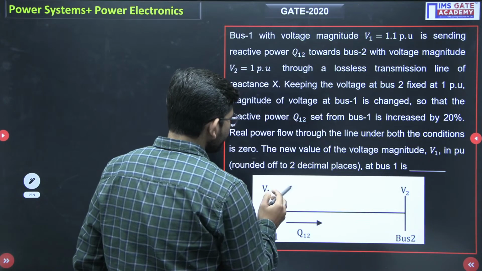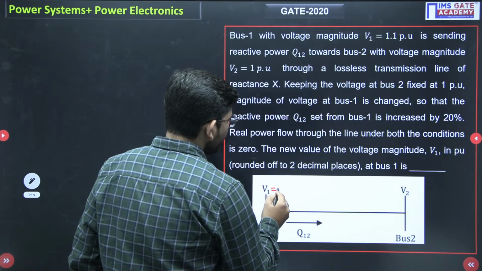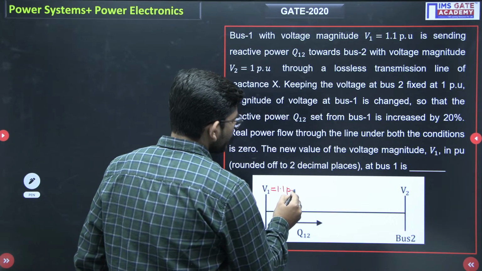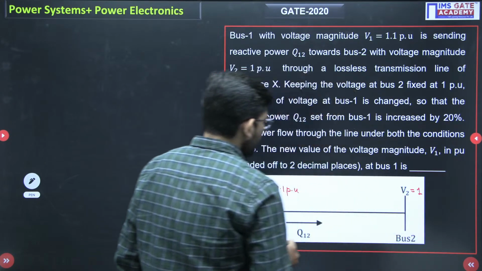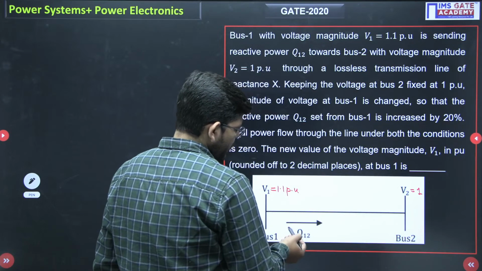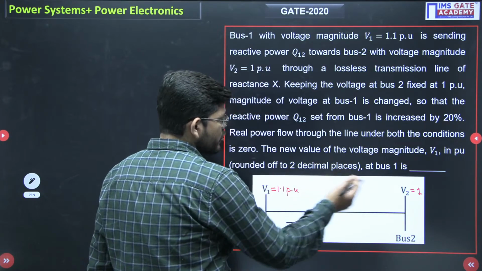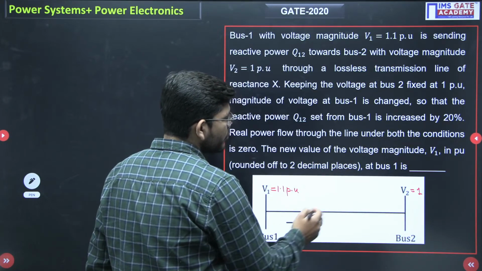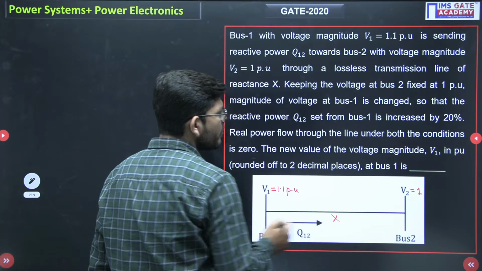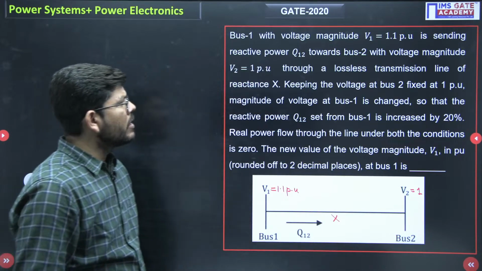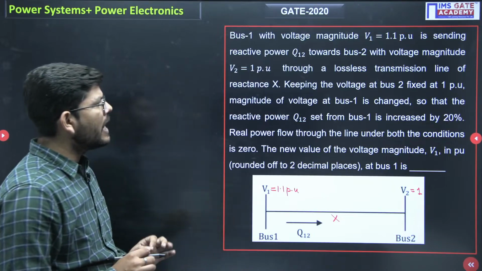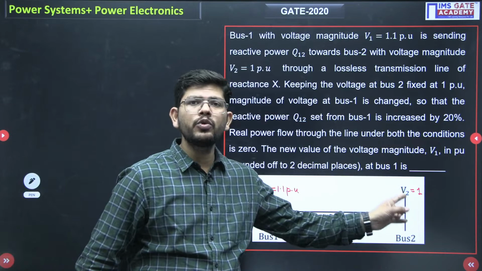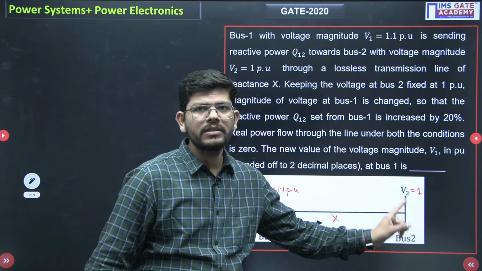So what is V1? V1 is basically 1.1 per unit. How much is V2? V2 is given as 1. From bus 1 to bus 2, the reactive power transfer is Q12. The transmission line has a reactance of X, keeping the bus 2 voltage fixed at 1 per unit. So bus 2 voltage remains fixed at 1 per unit.